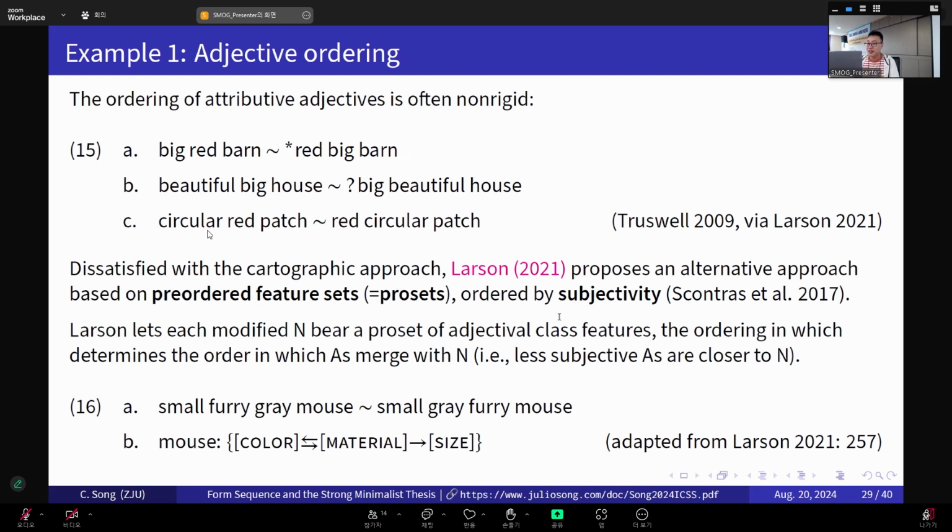That's a really good question, actually. What I failed to mention, and I apologize for that, is that what we're building here is a multi-dimensional coordinate structure, but that's just the coordinate structure itself. We can make use of the coordination in any way that we want in the larger tree. We can either merge that entire coordinate phrase as a complement or as an adjunct or as a specifier, wherever we want to put it.